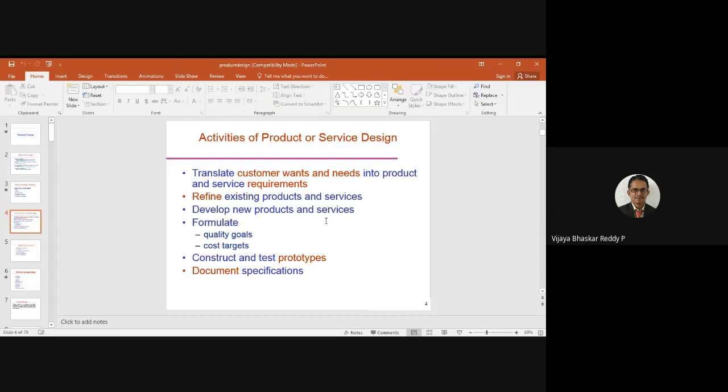Develop new products and services. Necessity is the mother of invention. When there is a requirement, we need to innovate new things. When you find there is a lag, a gap between customer requirements, customer desires, and the existing products, and you are ready to fill that gap, then a new product comes. That innovation is always inevitable in the market. When a new trend of products comes to the picture, definitely customers will be attracted.